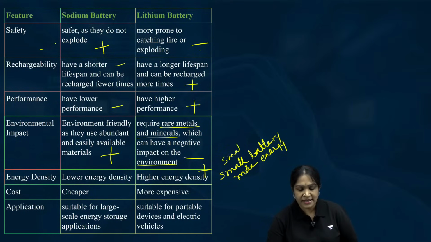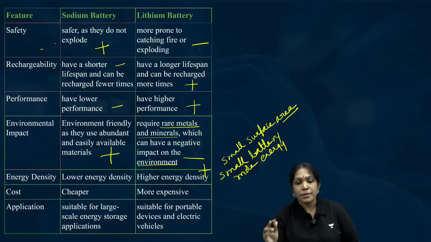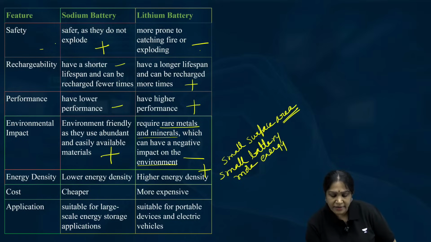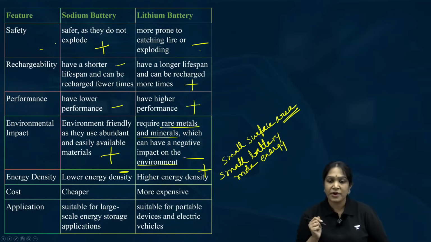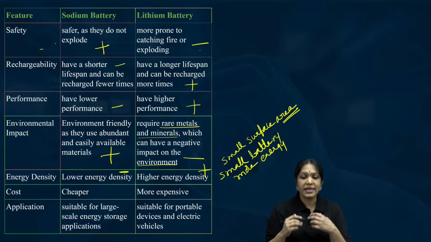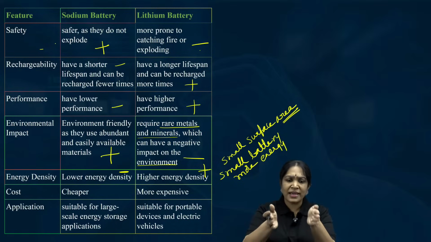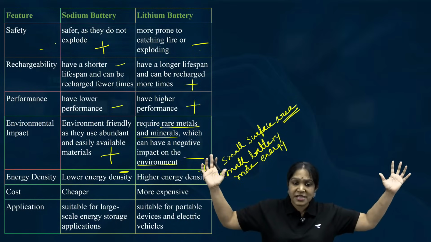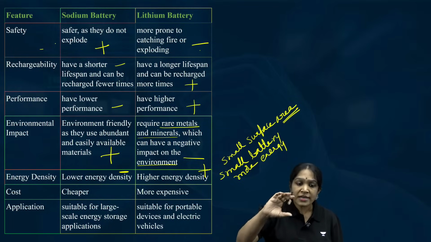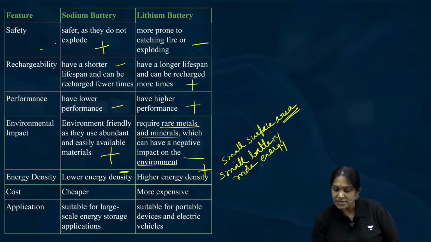Small surface area, more energy. This is a huge plus point here and that is a minus point here, because let us suppose you are having an EV, a small bike. In that you cannot keep such a huge battery. We need a small battery. So that is the reason why this energy density is a plus point here.